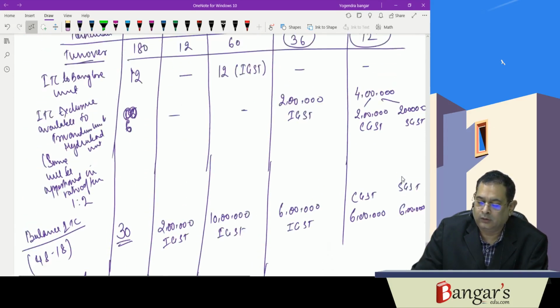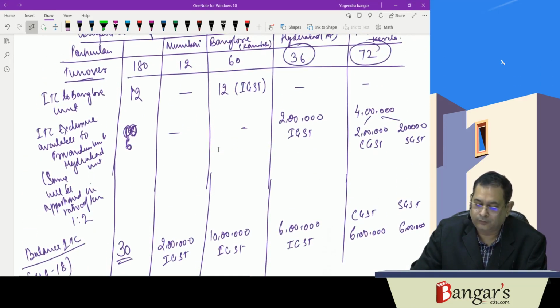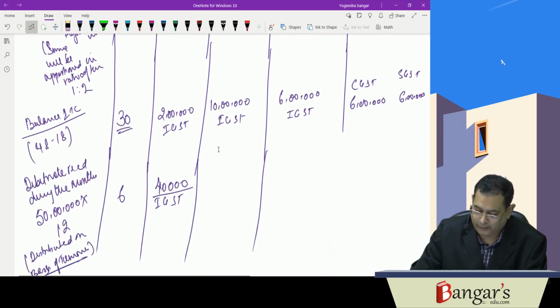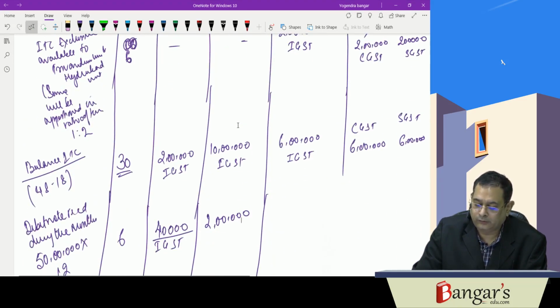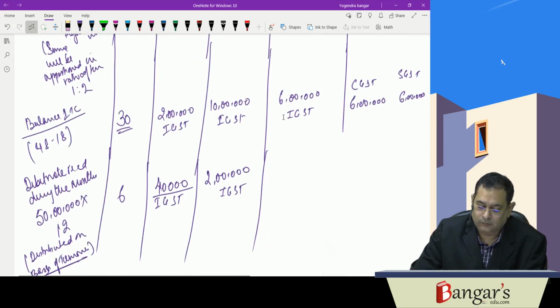Then 60 divided by 180 into 6, that is 2 lakhs. It is also IGST. Then 36 divided by 180 into 6, it is 6 lakhs, so it will be 1,20,000.